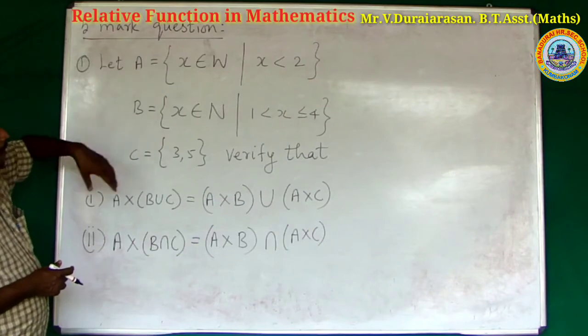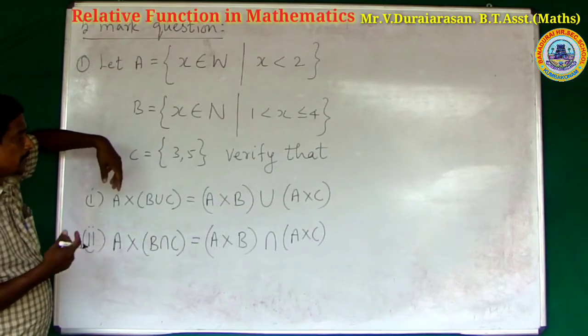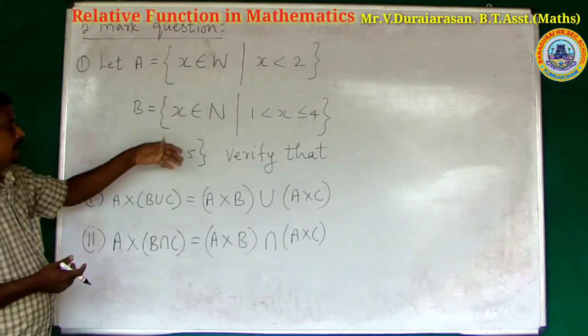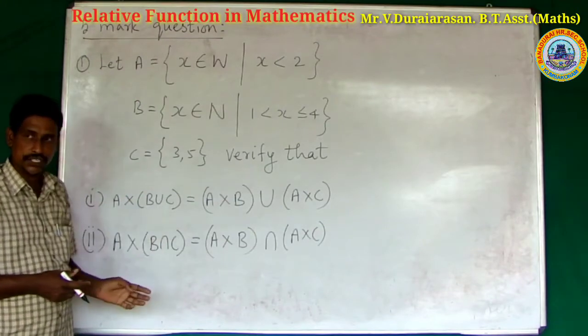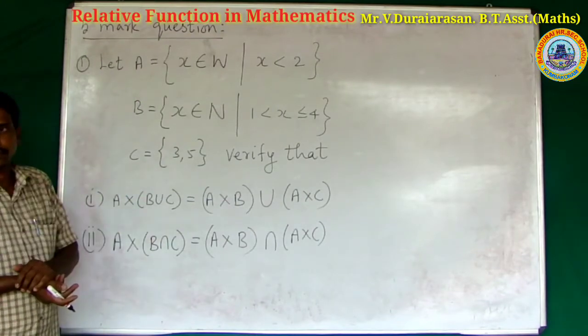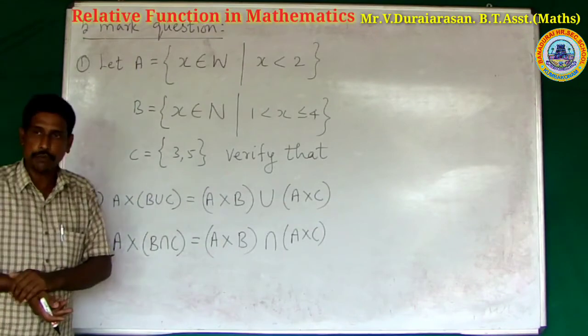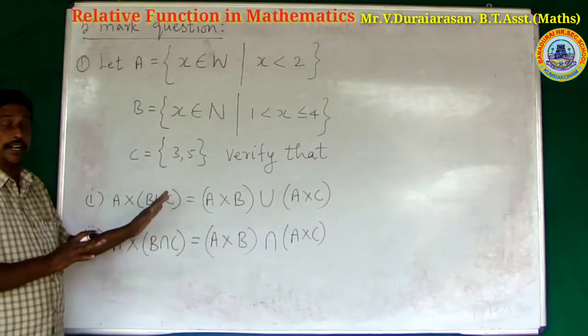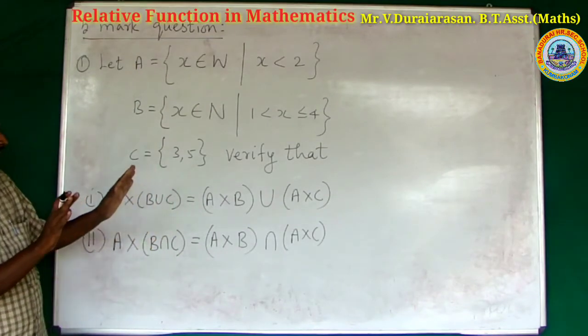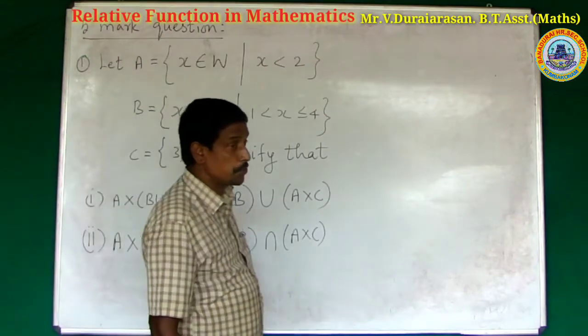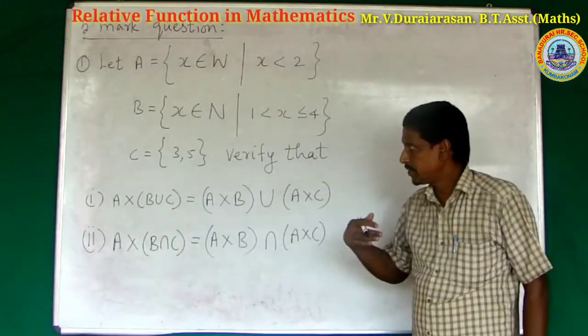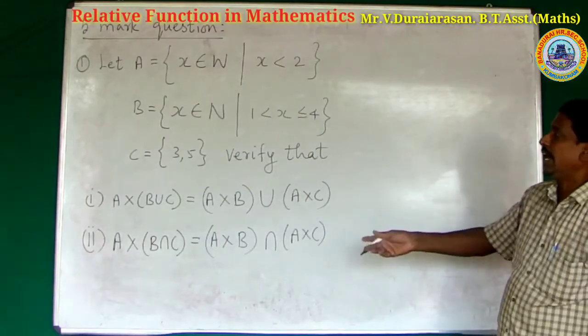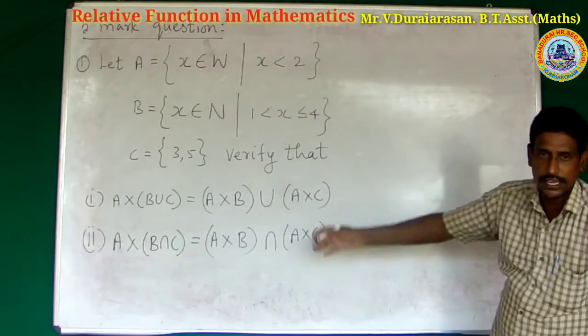The given question is a 5 mark question. Another type of question can be created: verify the distributive property. The property is not given, only verify the 2 distributive properties. First write the property, next solve the given sum.